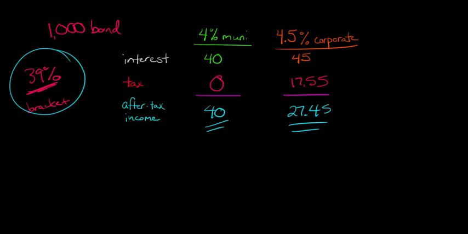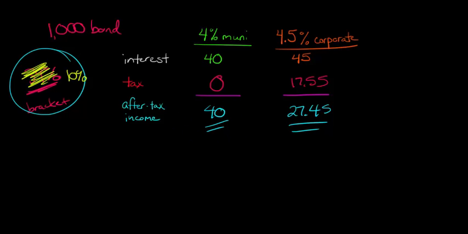So now you might say, well, hey, why do you say it's just better for high income people? What about somebody who's low income? I mean, they still have to pay taxes, right? Well, it depends. So let's just say for a minute, instead of the 39% tax bracket, someone was at the 10% tax bracket. Okay? So now for the municipal bond, everything's the same, right? You still have no tax, so you're tax exempt. It doesn't matter what the tax bracket is. So you still have $40 of after-tax income.